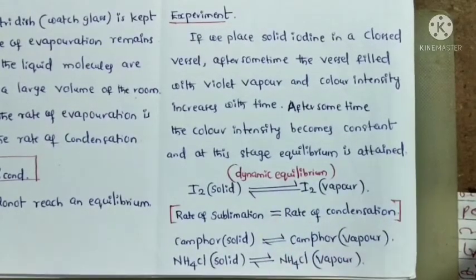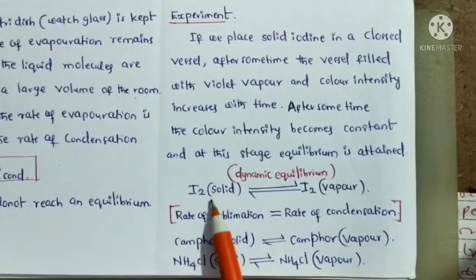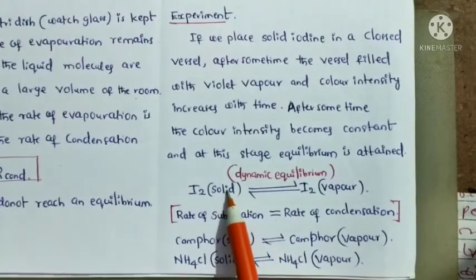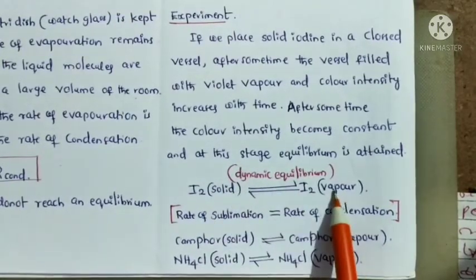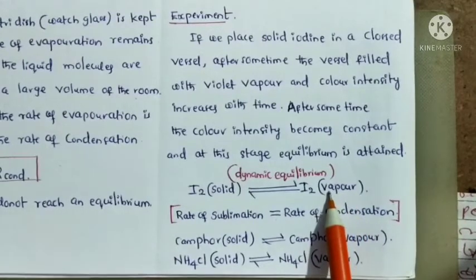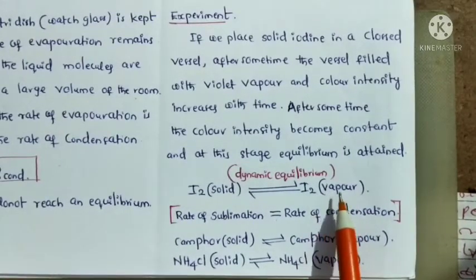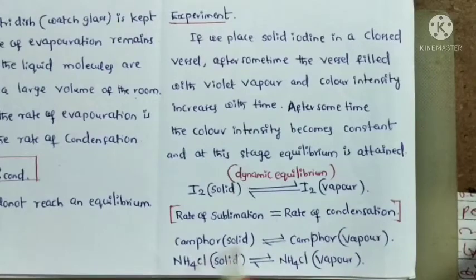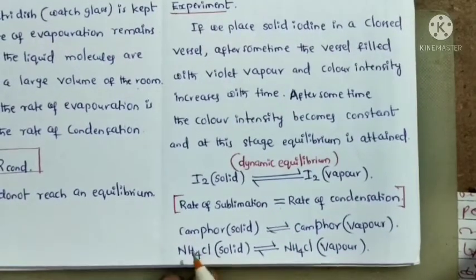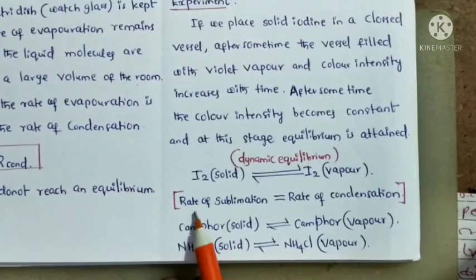This equilibrium is dynamic equilibrium because an equal number of solid iodine molecules go to vapor as iodine molecules in the vapor phase go to solid.